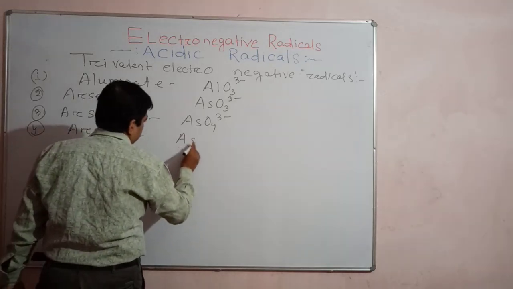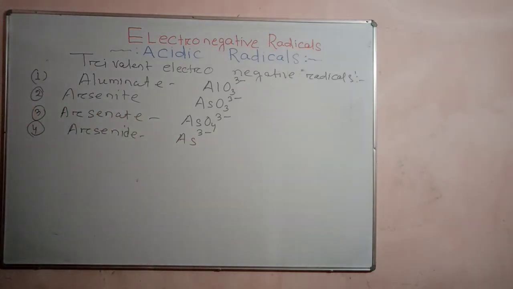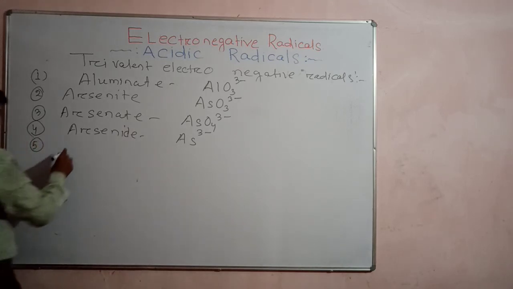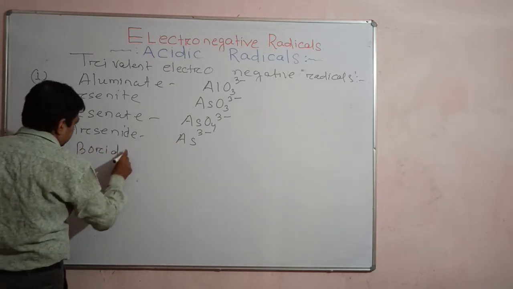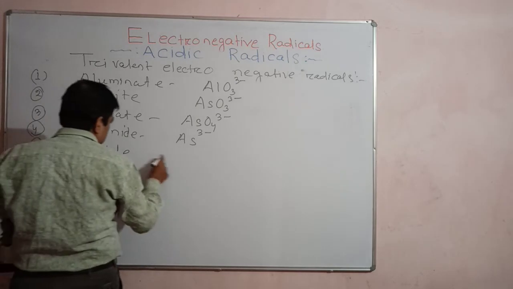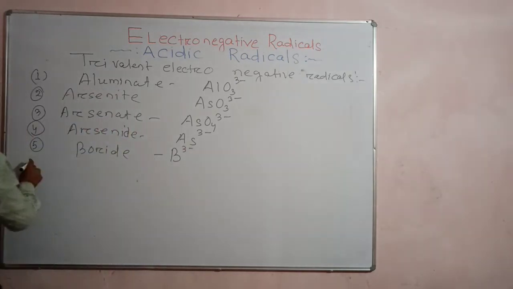This is a simple radical, because it consists of only one kind of atom. Okay. Then boride, a compound of boron, B 3 minus. Okay, a simple radical because it consists of the same kind of atom. Then borate.